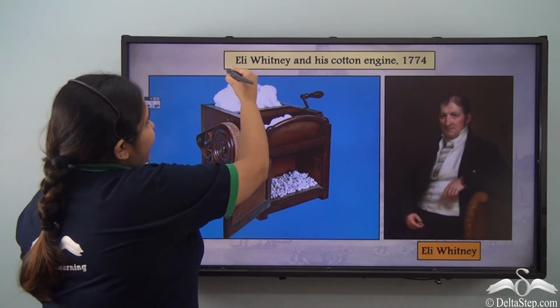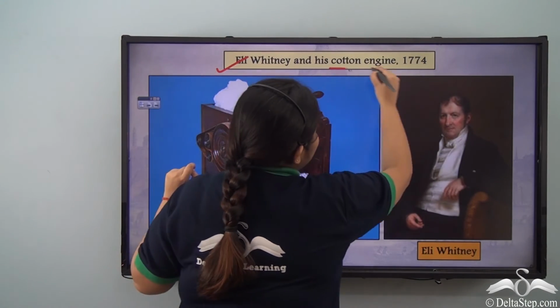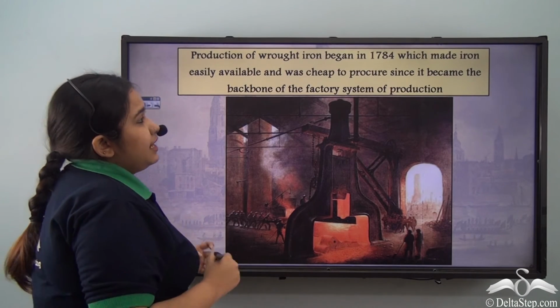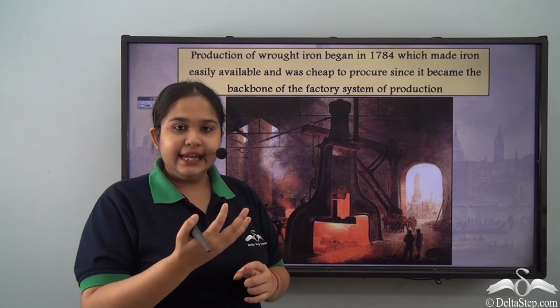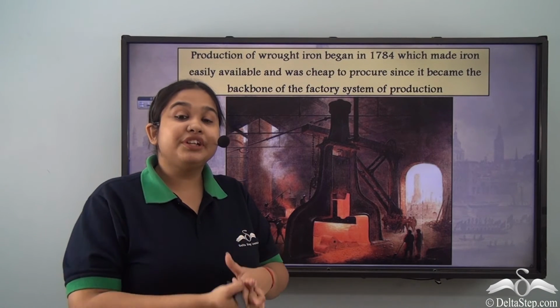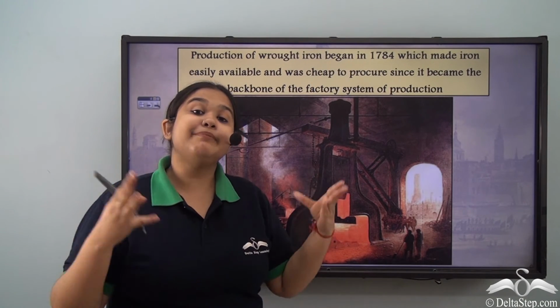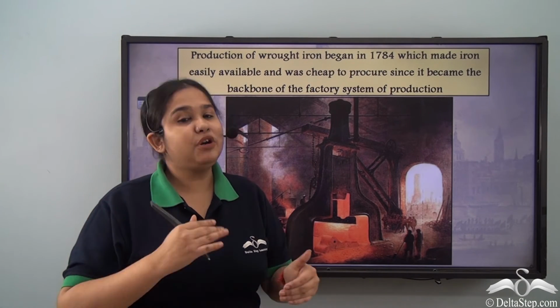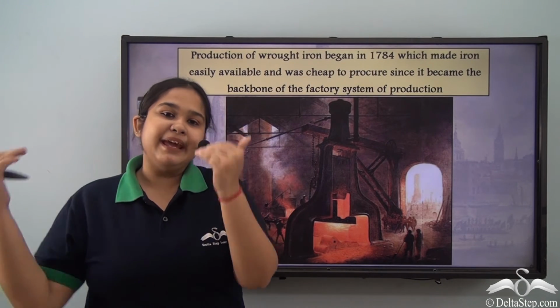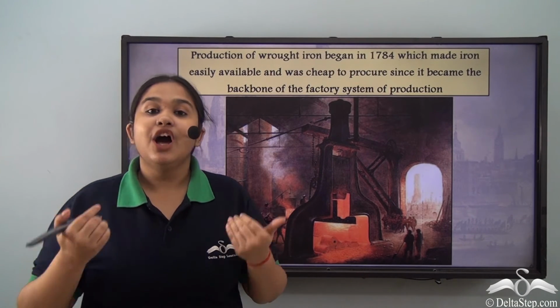Then we have Eli Whitney and his cotton gin in 1774. Now, the biggest backing, or the biggest push, that an innovation could give was that of creating better and cheap alternatives to be used in making these factories and industries function.